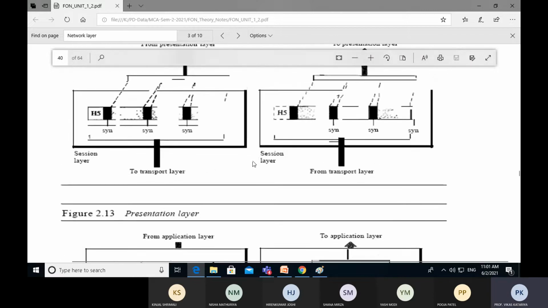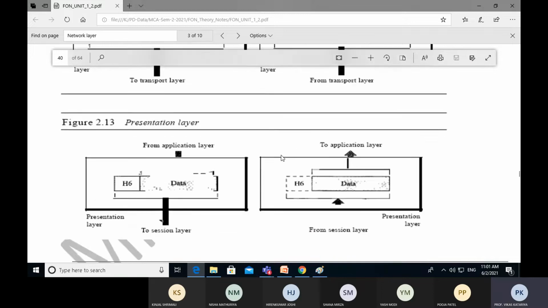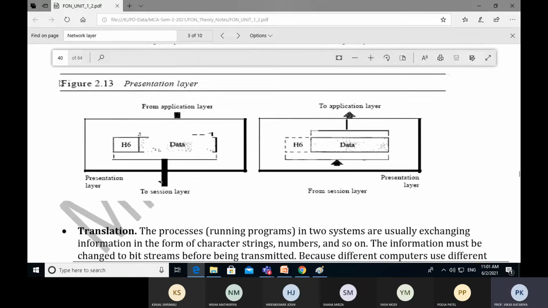Now let's talk about the characteristics of the presentation layer. In the diagram, we have seen that the presentation layer takes data from the application layer, performs some functionality on that data, and transfers it to the session layer. So the top layer of the presentation layer is the application layer and the bottom layer is the session layer. It will take data in the form of segments from the application layer. That is the only layer where so many users exist.